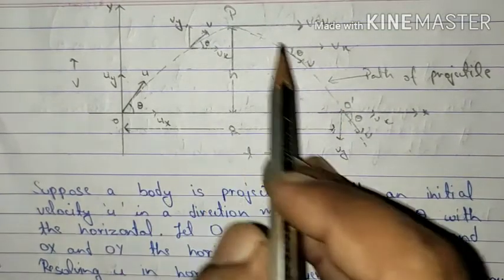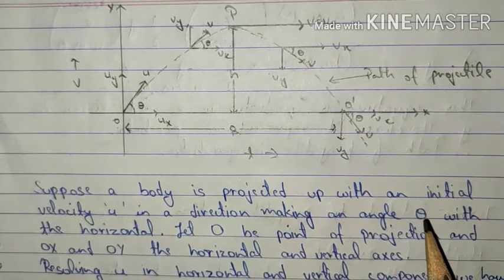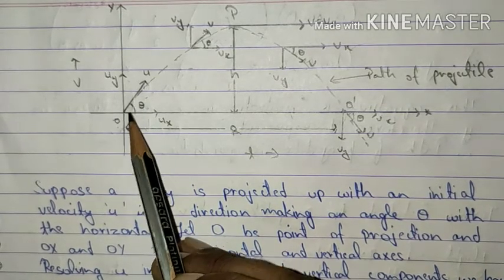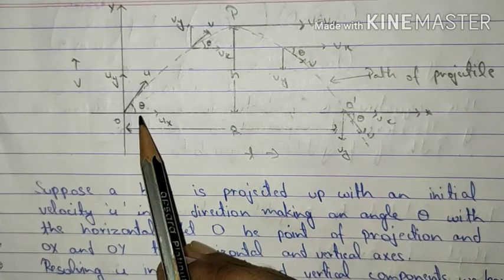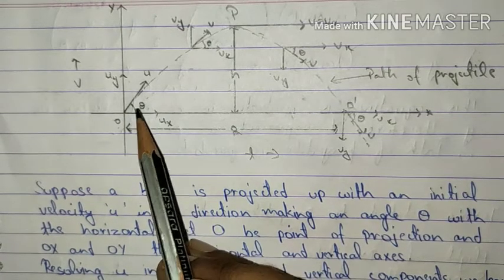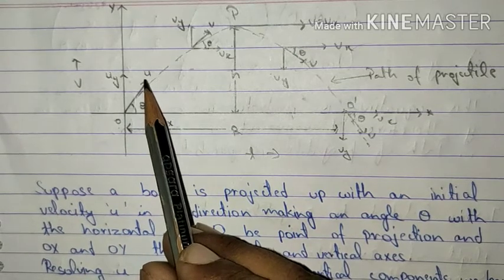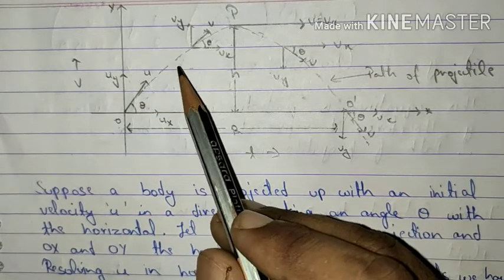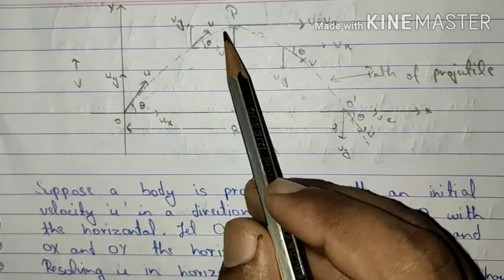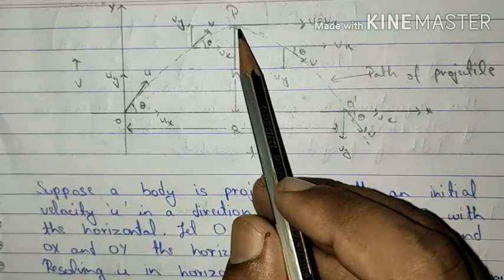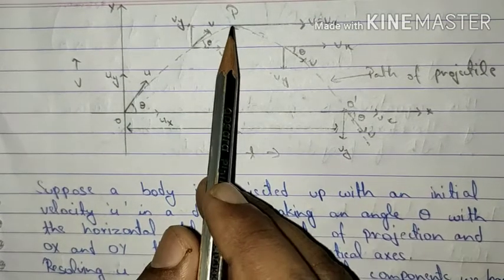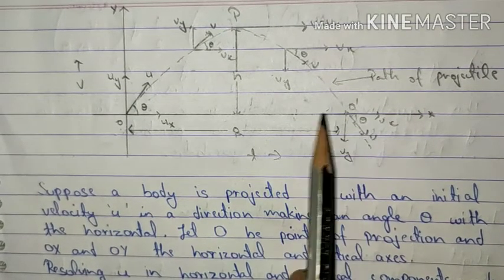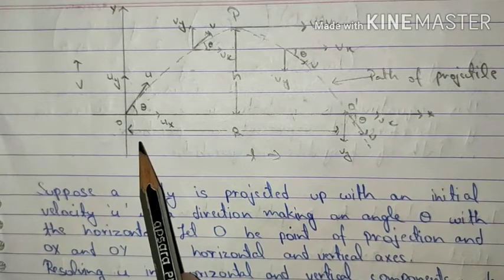That this particular graph represents a projectile motion where the point of projection is O and an object has been projected from point O at an angle theta with the x-axis with an initial velocity of u. Now, this particular body, after a certain interval of time, reaches a maximum height P and then again falls down and strikes the point O dash, which is on the horizontal level of O.